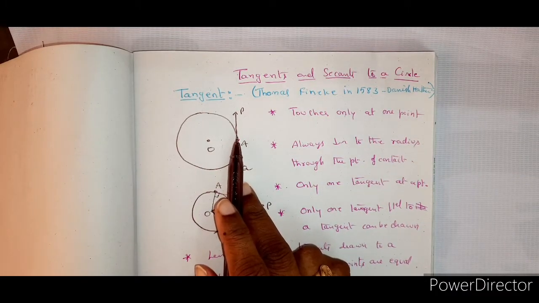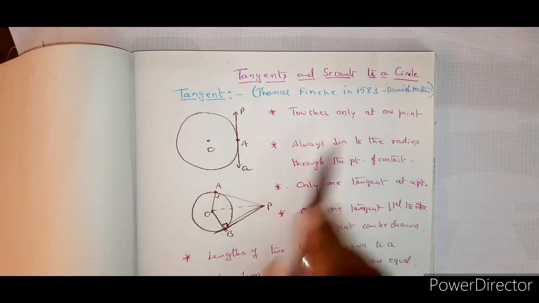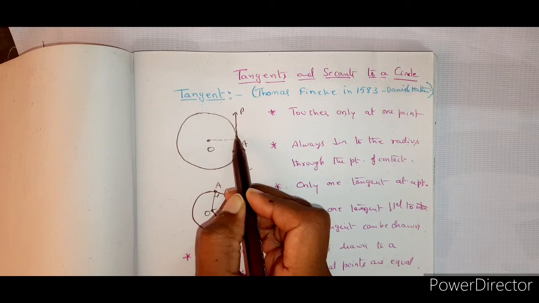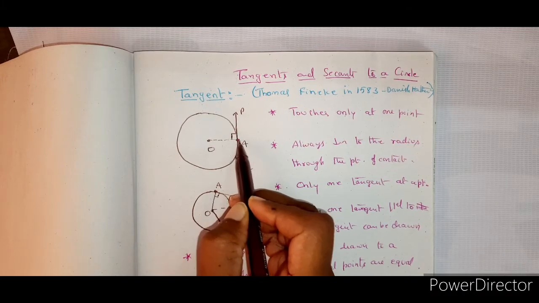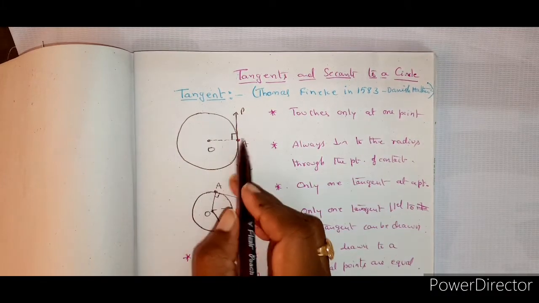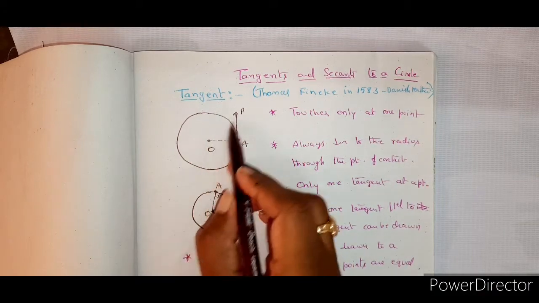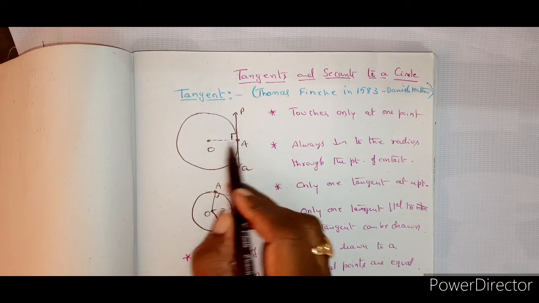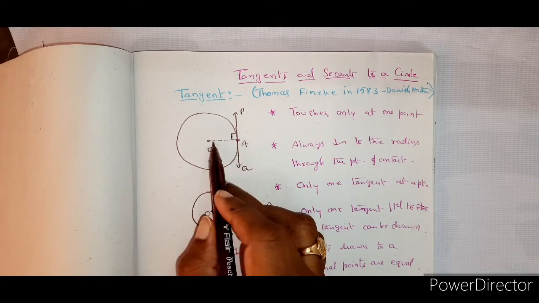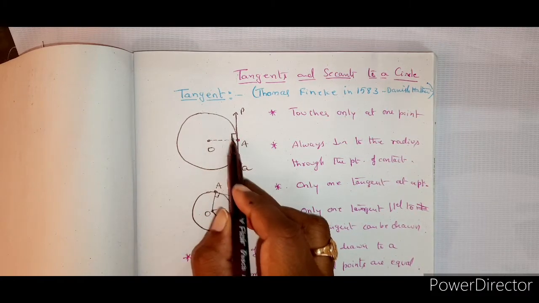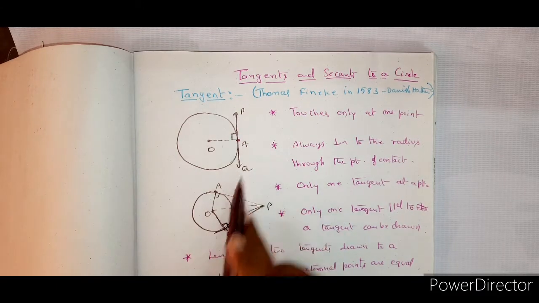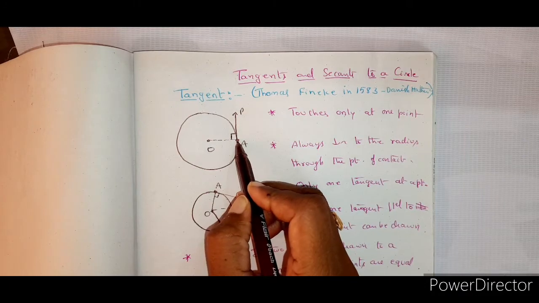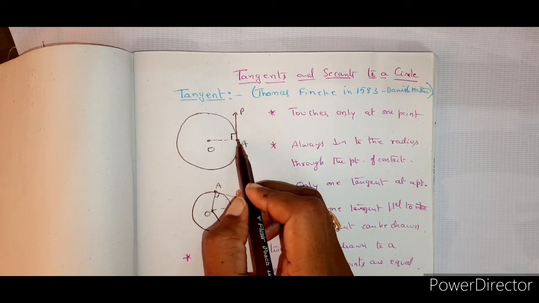How to identify a tangent? It touches only at one point and is always perpendicular to the radius drawn through the same point. A radius can be drawn from any point on the circle. If the radius is drawn from the same point on the circle, then that particular radius is perpendicular to the tangent. And at one point only one tangent can be drawn.